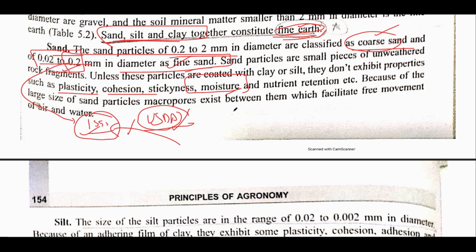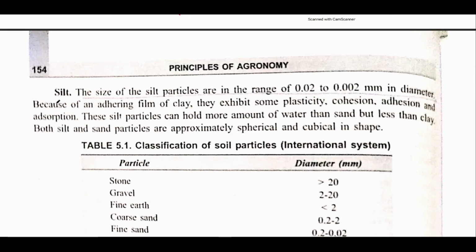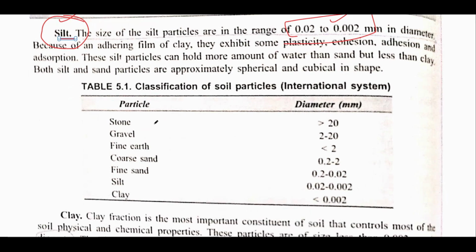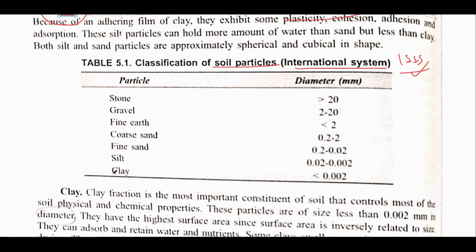One important part you should remember is that sand has a higher amount of macropores compared to micropores. Then silt has a size ranging from 0.02 to 0.002 mm. This is an intermediate particle between sand and clay. Silt is an intermediate one, so it has properties of both clay as well as sand. This is the classification of soil particles given by ISSS. This is not the USDA classification, this is the ISSS classification.